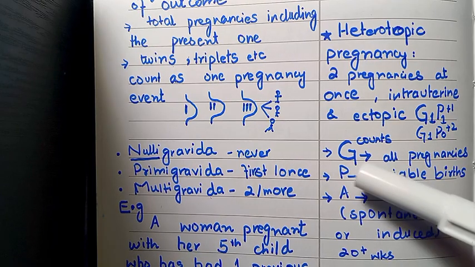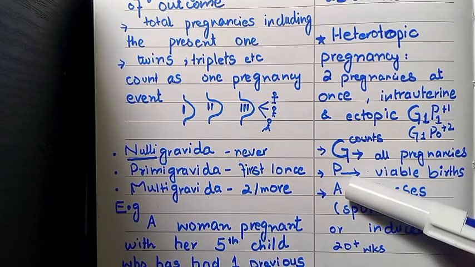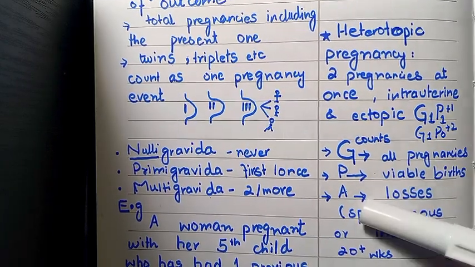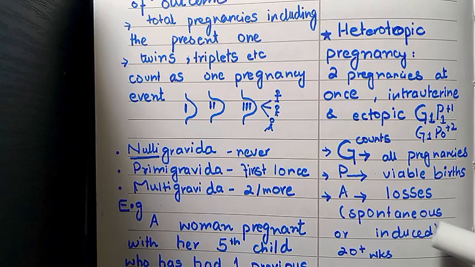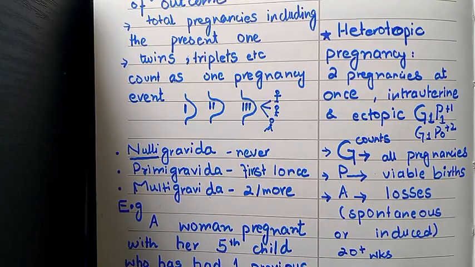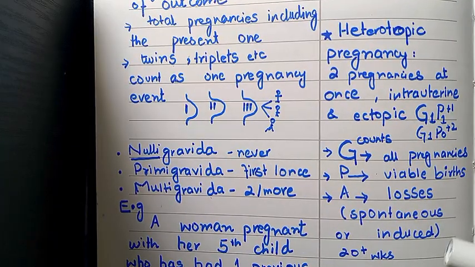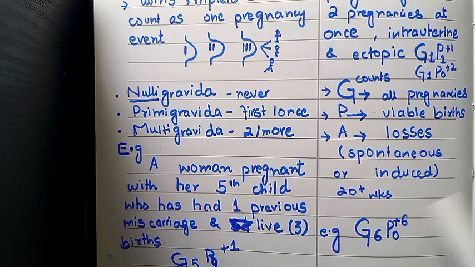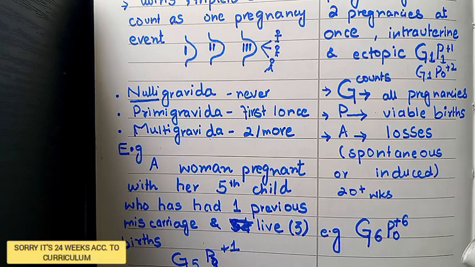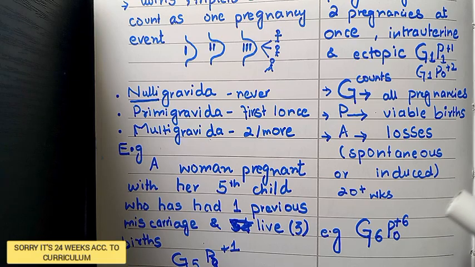So in this system, G counts for all pregnancies, P, parity, counts for viable births, and A counts for all the losses, whether spontaneous or induced. Spontaneous means miscarriage and induced means abortion. In some places, you can also see that 20 plus weeks is taken as the age of viability, but in our curriculum, we take 23 weeks as the age of viability.